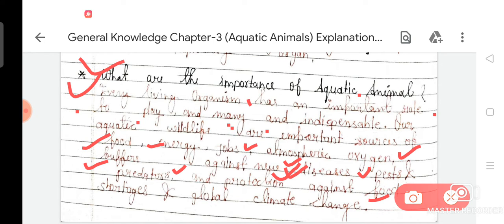As you know very well, every living organism has an important role to play and is indispensable. Our aquatic wildlife are important sources of food, energy, jobs, atmospheric oxygen, buffers against new diseases, pests and predators, and protection against food shortages and global climate changes.